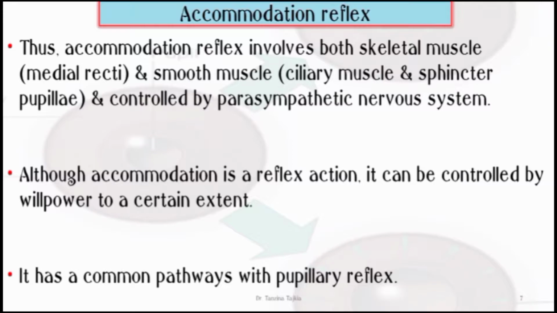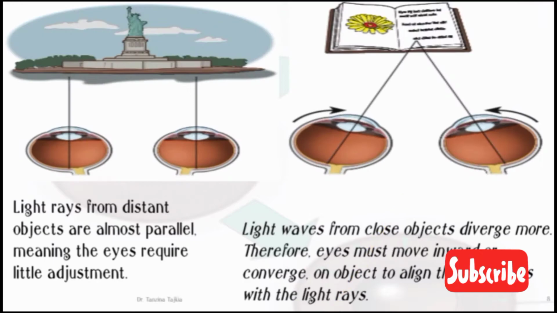The accommodation reflex involves both skeletal muscle and smooth muscle, which are controlled by the parasympathetic nervous system. Although the accommodation reflex is a reflex action, it is controlled by willpower to a certain extent. It has a common pathway with the pupillary reflex. In this figure, there are light rays from a distance and light rays from a close object.